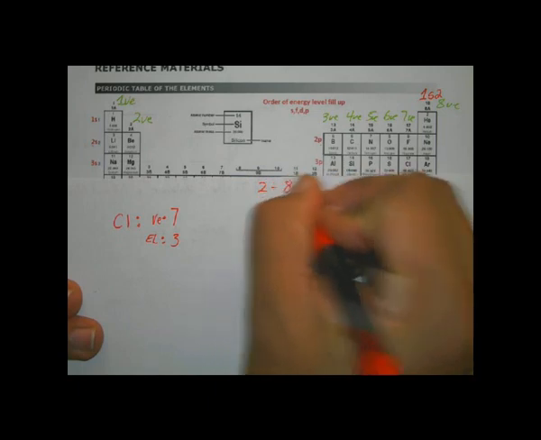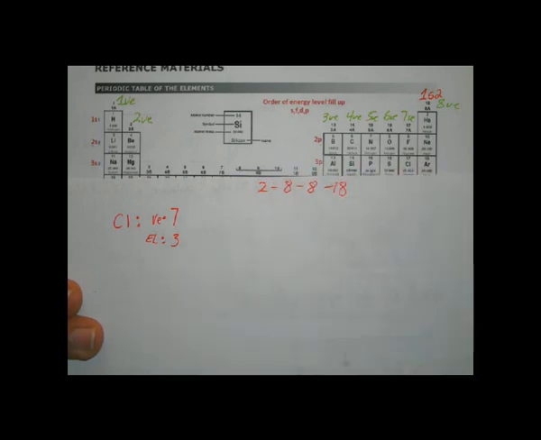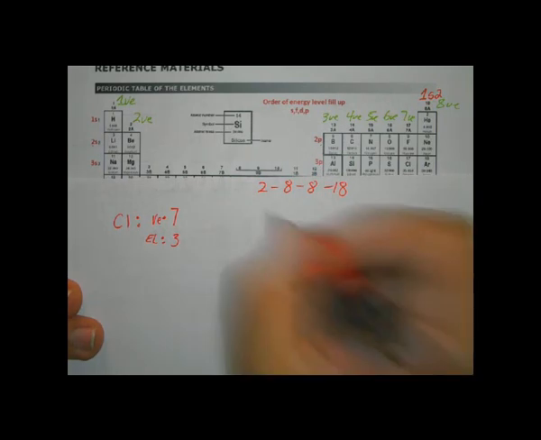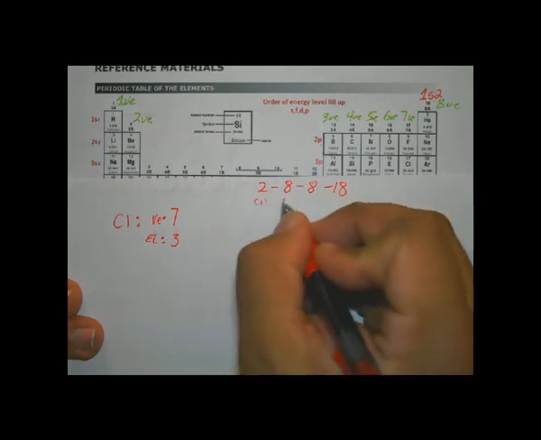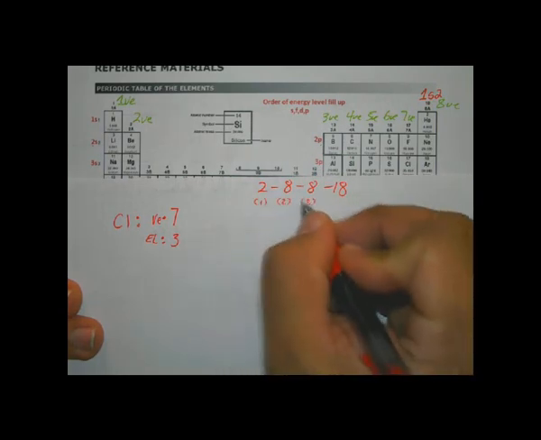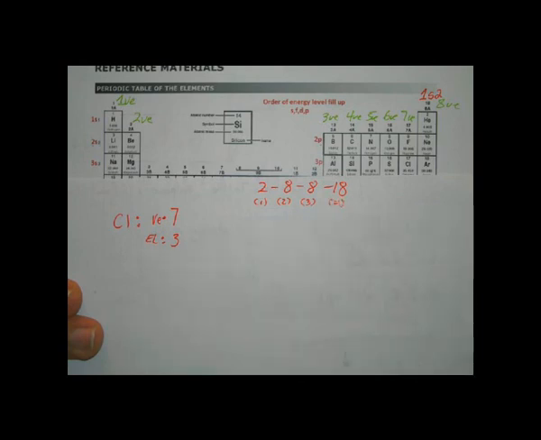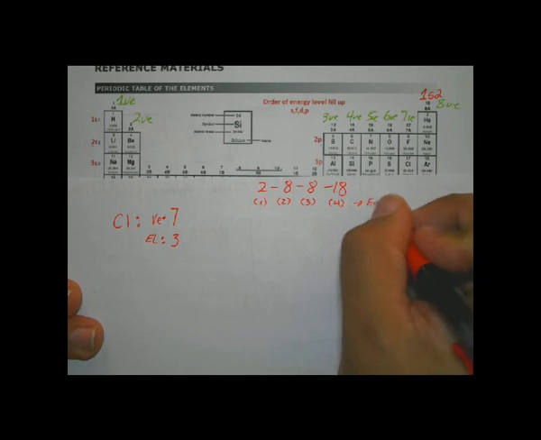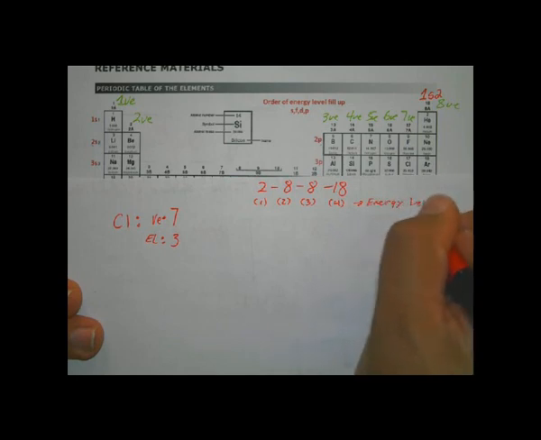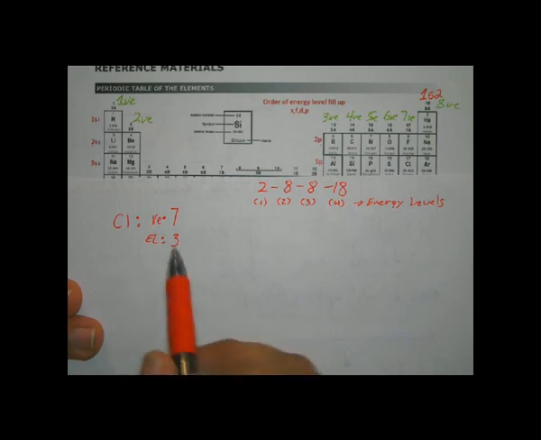So I know that 2, 8, 8, 18, that's how many each energy level can hold, right? This is energy level 1, energy level 2, energy level 3, energy level 4. So I should probably write energy levels, right? So there you go. You have your energy levels.